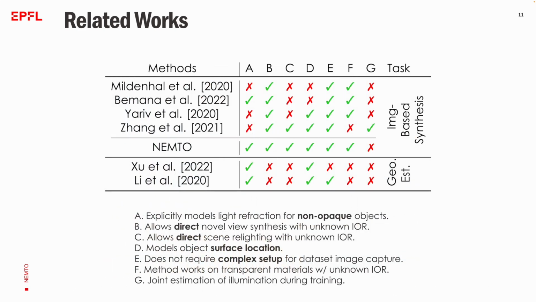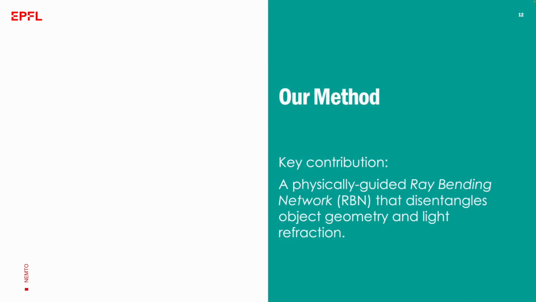However, one limitation of our work is that it cannot jointly estimate environment illumination along with geometry and appearance during training. The key contribution of our work is that we propose a physically guided ray bending network that disentangles object geometry and light refraction.